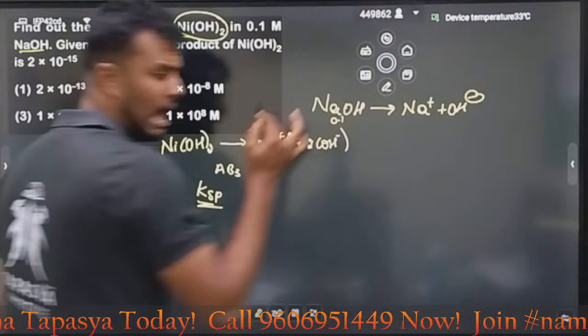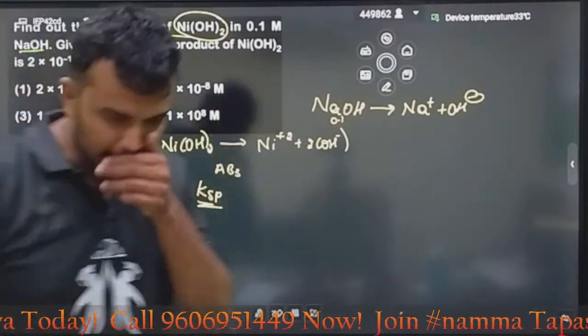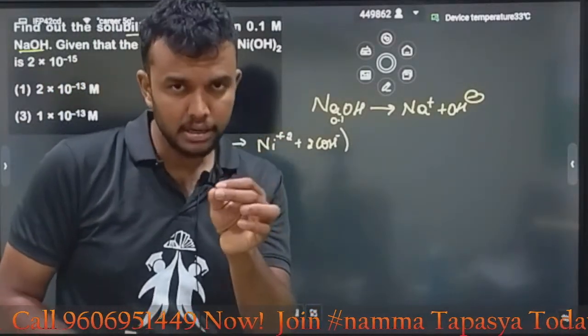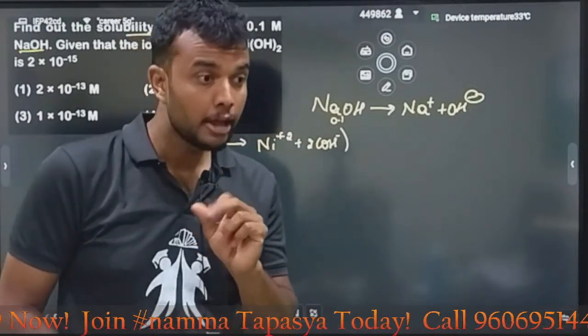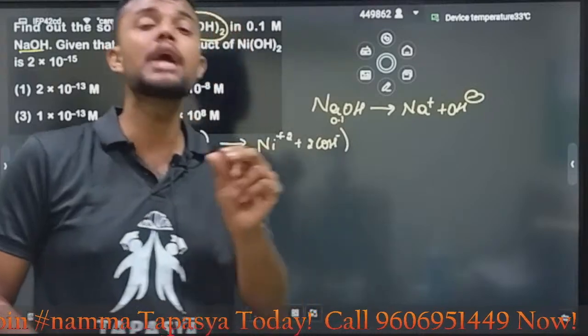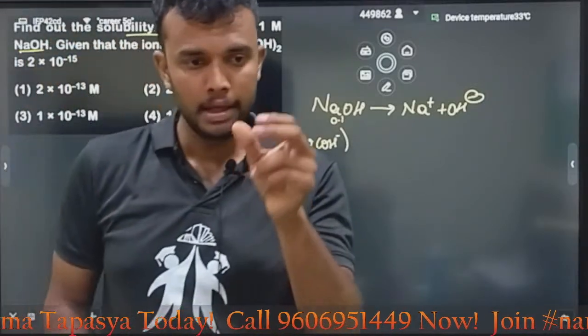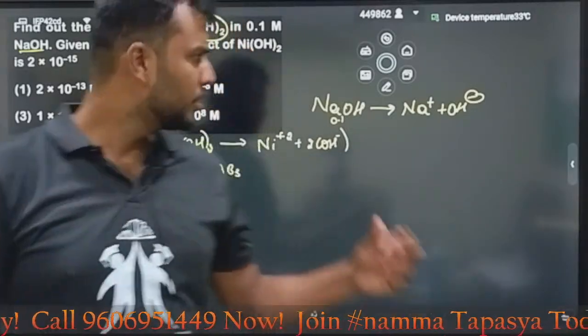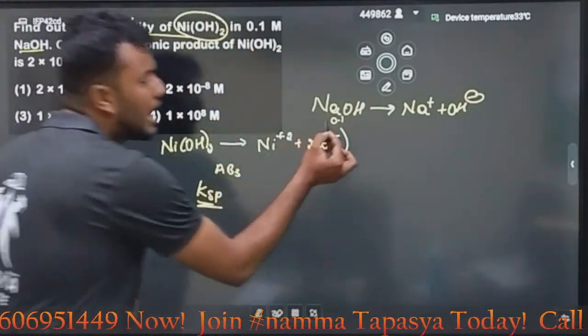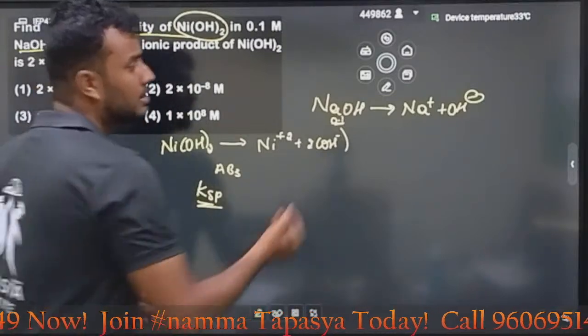We already know sodium hydroxide means NaOH. It is a base. Which base? Strong base. Means what? It will completely ionize. Correct now? If we have 1 gram of sodium hydroxide, it is completely ionized. Due to that, my dear bacho, look here. If you have 0.1, then what will you get?